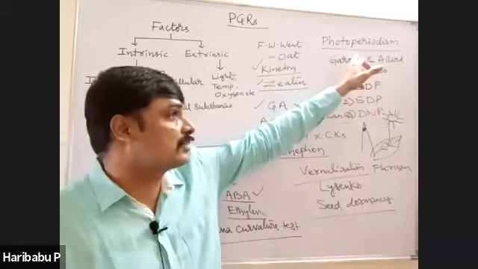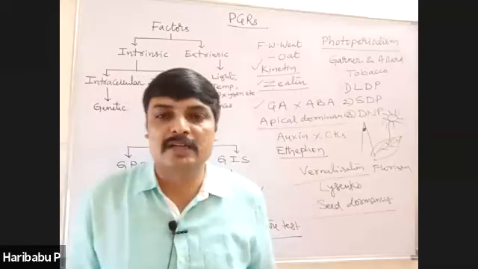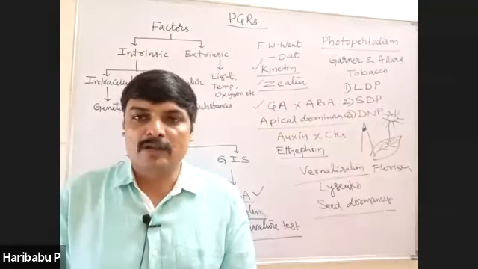So remember these concepts: photoperiodism, vernalization, and seed dormancy. That is about plant growth regulators.